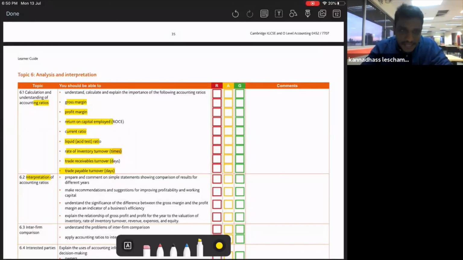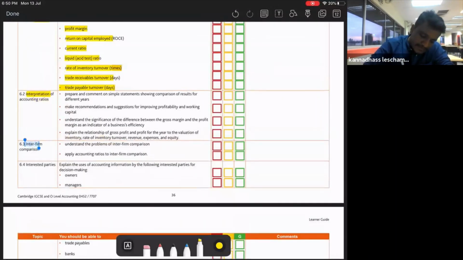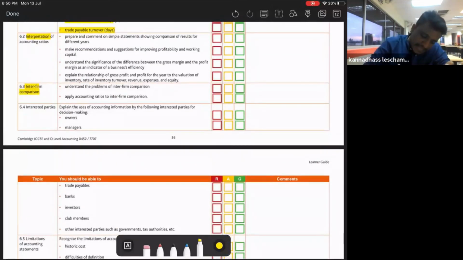Remember that. Okay, and also you need to know the inter-firm comparison. We calculate the ratios and compare company A, company B. Which one is good? Okay. Another thing is interested party. We have two types of interested party. One is internal, another one is external. You should know internal, external, what the people.